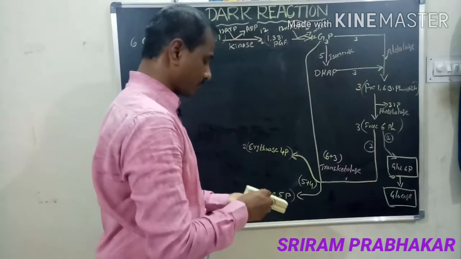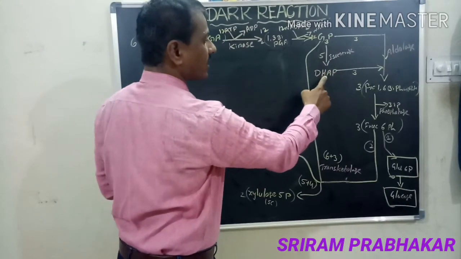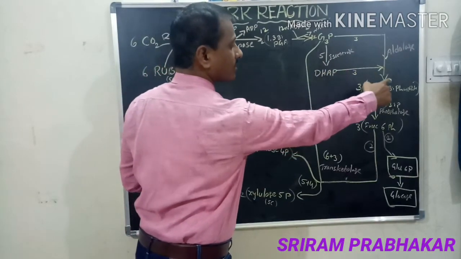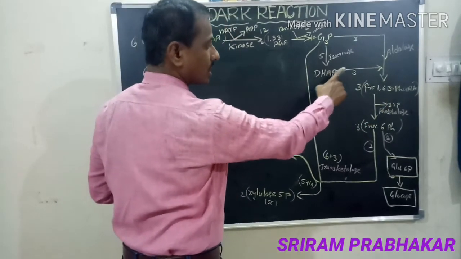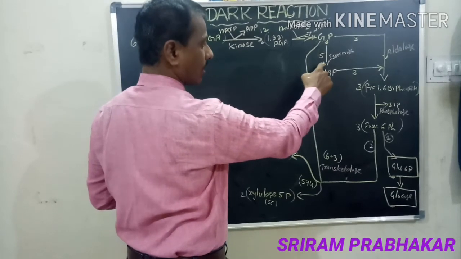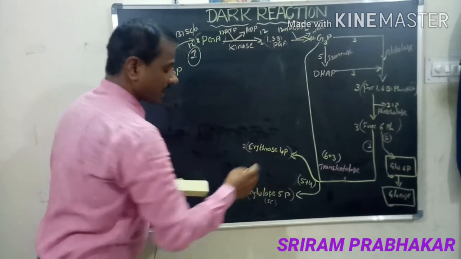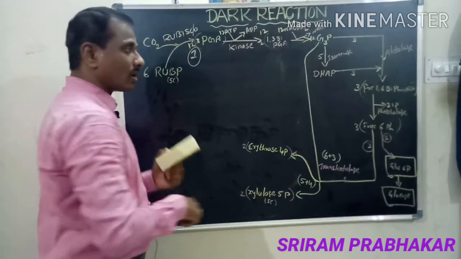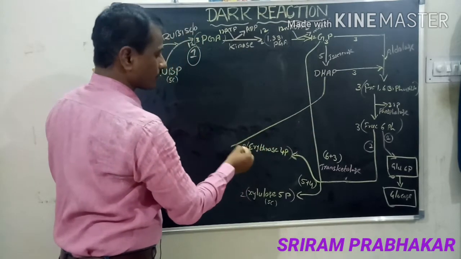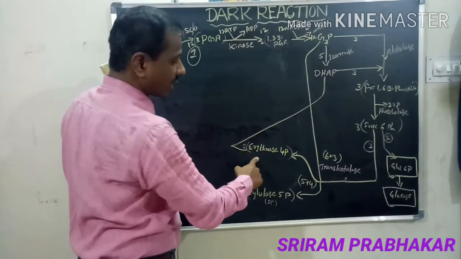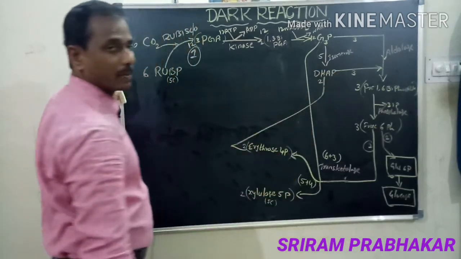Transketolase is the enzyme. Next, how many here? 5 molecules of DHAP, 3 molecules help in forming fructose 1,6 bisphosphate. The remaining 3 are gone, 2 are there. Among the 5, 2 are gone, 2 are here. Here 2 molecules of erythrose 4 phosphate fuse with the 2 molecules of DHAP.